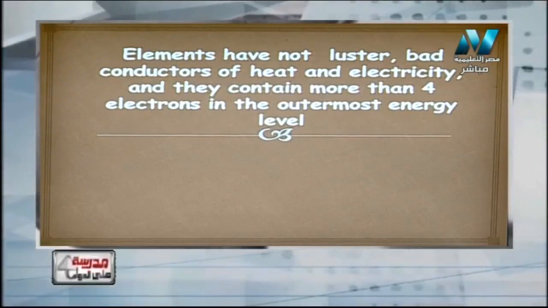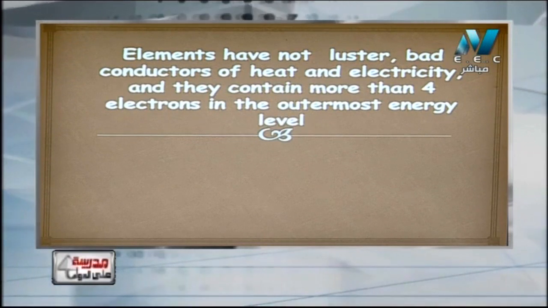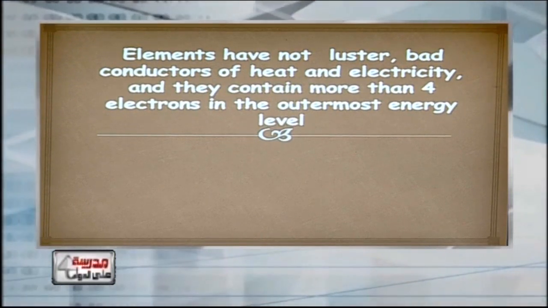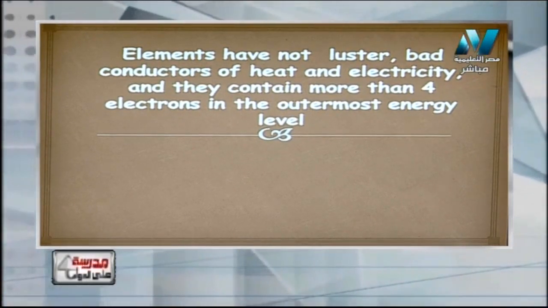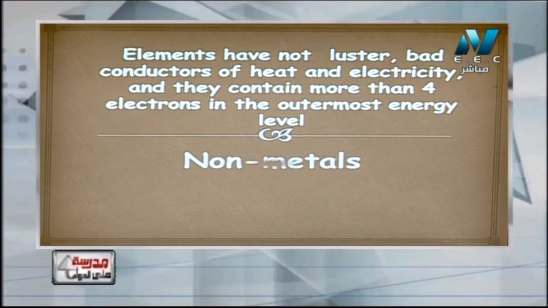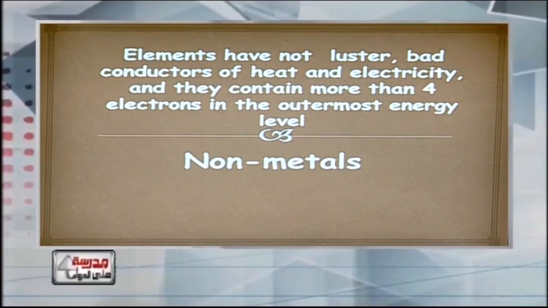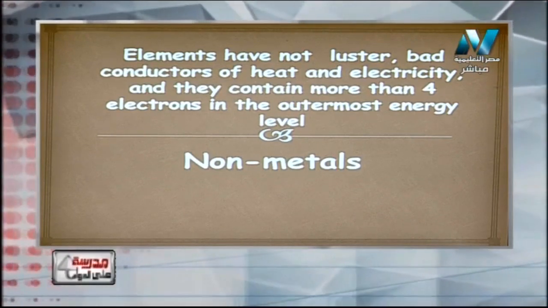So now the first question says: elements haven't luster, bad conductor of electricity, and they contain more than 4 electrons in the outermost energy level. عناصر عندها دايما أكتر من 4 electrons في outermost energy level. Sure, they will be non-metal. Again, elements haven't luster, bad conductor of electricity, and they contain more than 4 electrons in the outermost energy level.